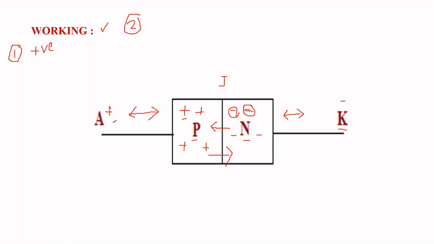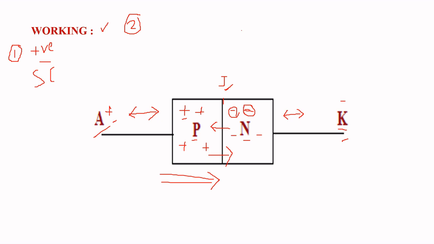If we increase the voltage between anode and cathode, at a particular voltage the width of junction J decreases and it allows the flow of current from anode to cathode. The voltage at which junction J breaks down, meaning coming to forward bias, is called the forward breakdown voltage. That is the first case. In the first case, the diode acts as a short circuit.